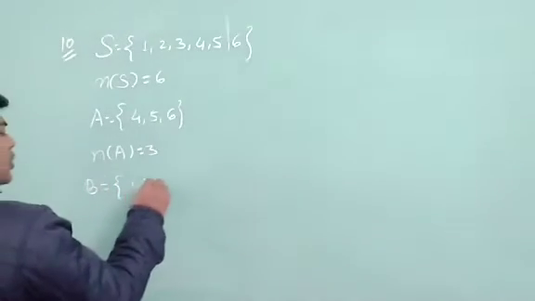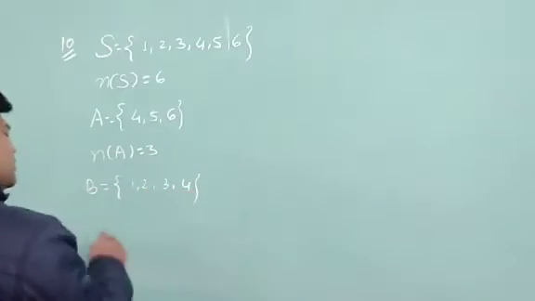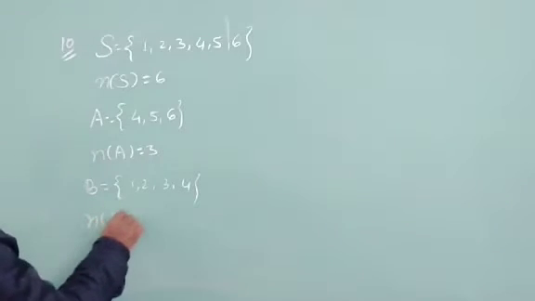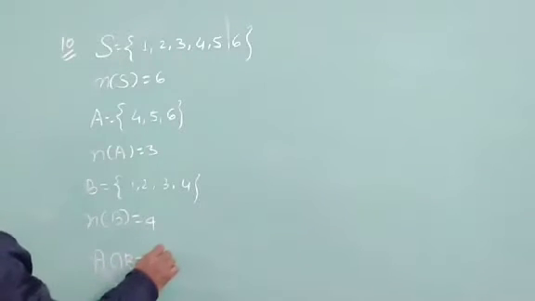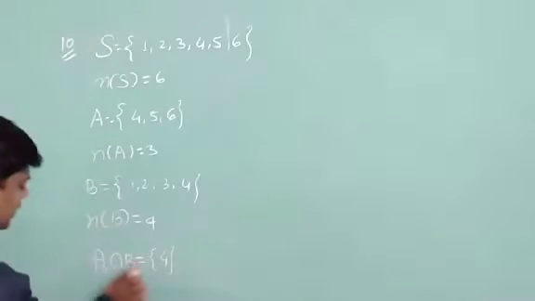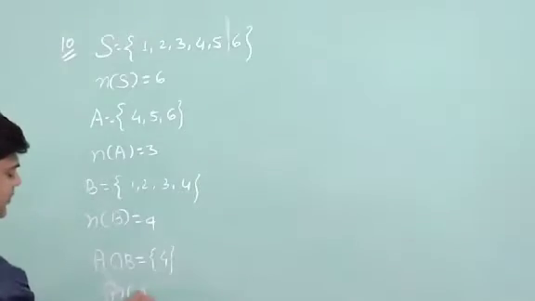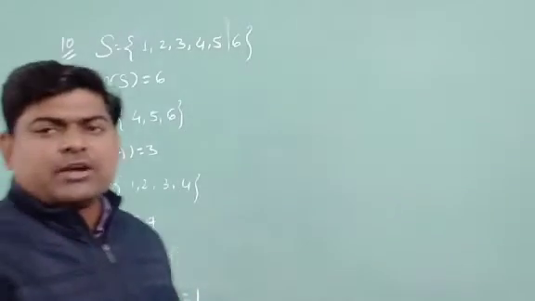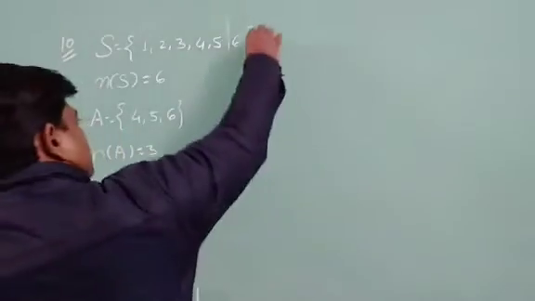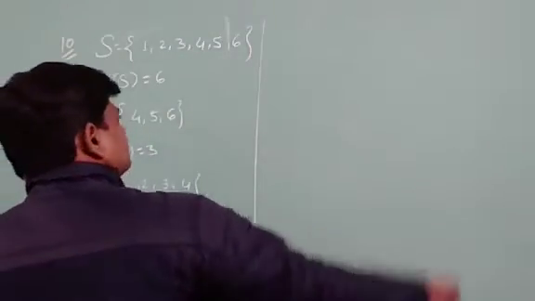B is equal to 1, 2, 3, 4, and the number of elements in B is equal to 4. So now I can write A intersection B, and the number of elements in A intersection B is equal to 1. After writing all these things, I will move to find the probability.